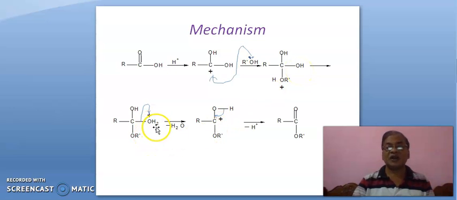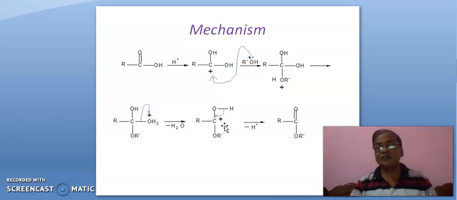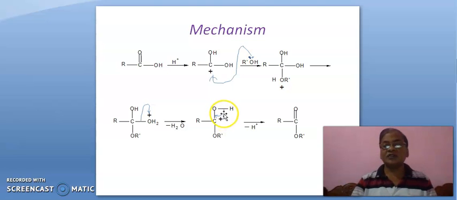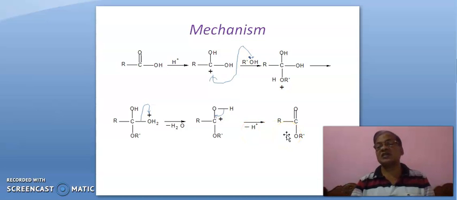this oxonium ion. Due to this positive charge, it will be unstable and so this sigma bond will break in this fashion, leading to this carbocation. Now, this bond will shift in this fashion, leading to carbon-oxygen double bond and liberating H+. So, it is ester. This whole was about the mechanism of esterification.